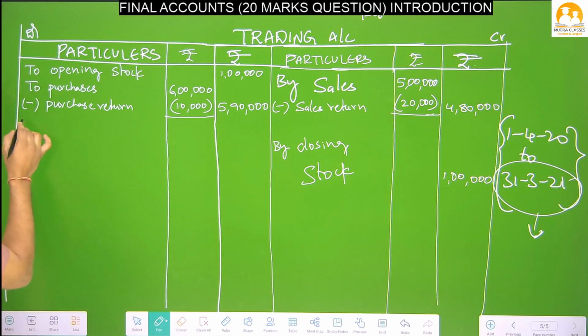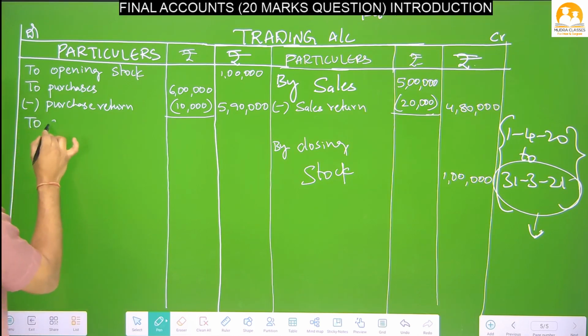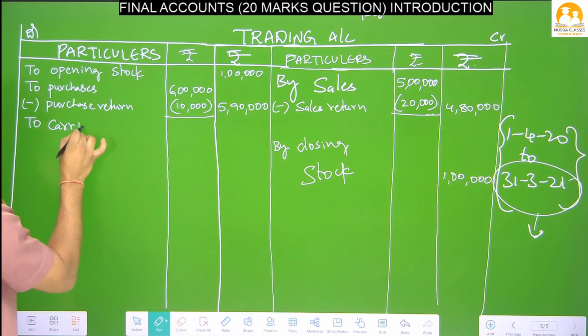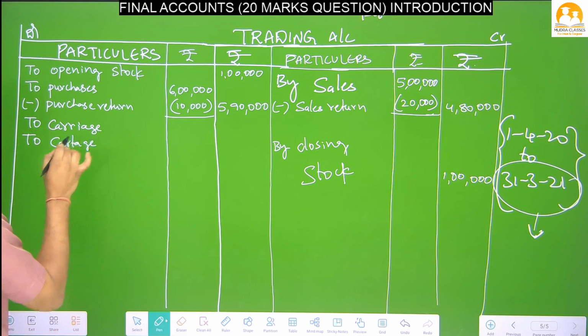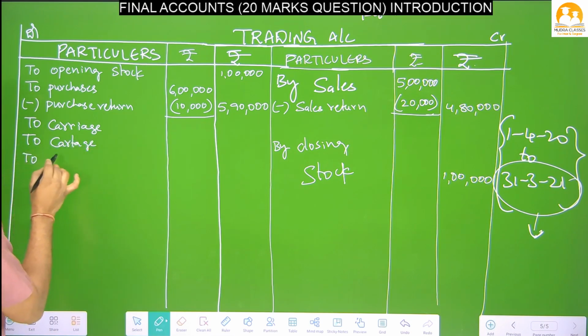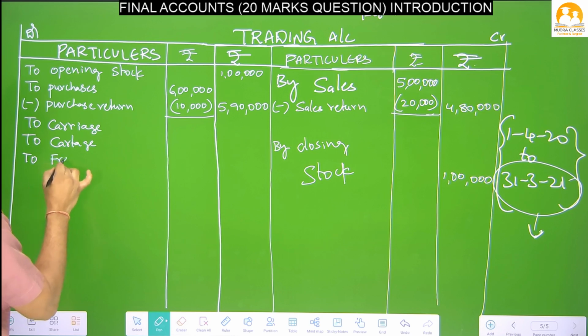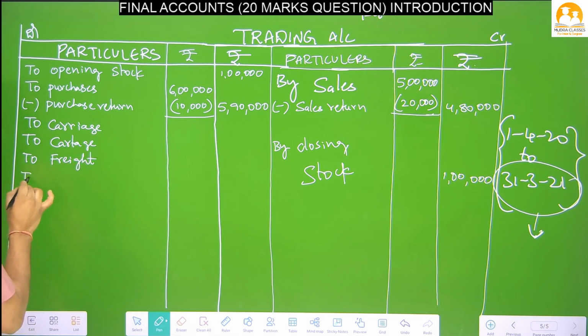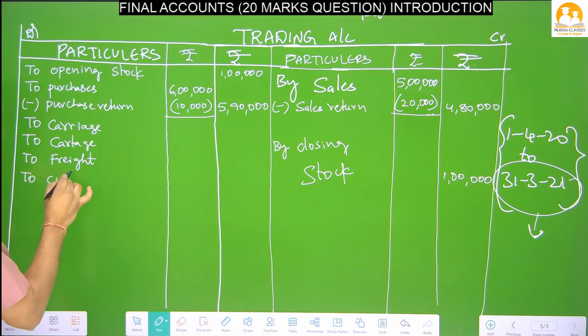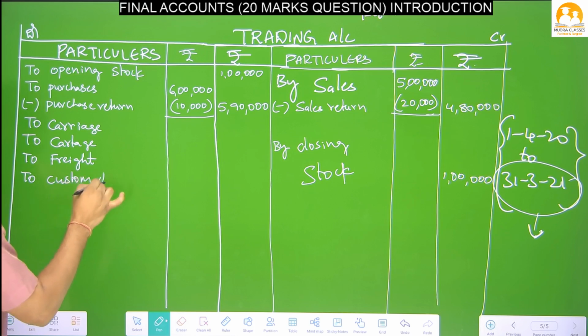to carriage. What will we write, Anna? First item, to carriage or to cartage. One more item will come, right? First of all, I will write, afterwards I will explain to you better.